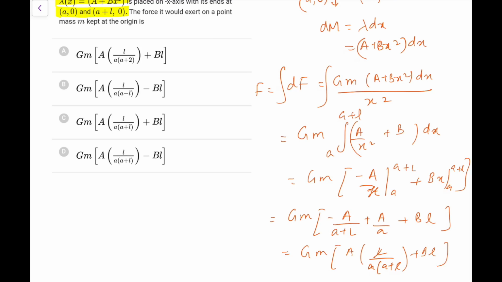So going by the options, it is coming out as option C in this particular case. Next.